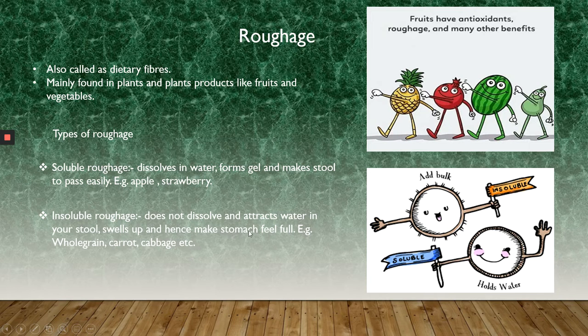Insoluble roughages add bulk to our food. Adding bulk means that they do not dissolve in water. They attract the water and they swell up. Once they swell up in our intestine, our stomach, it feels like we are full. We don't have any requirement of eating much. Examples of insoluble roughages are whole grain, carrot, cabbage, and many more items like that.